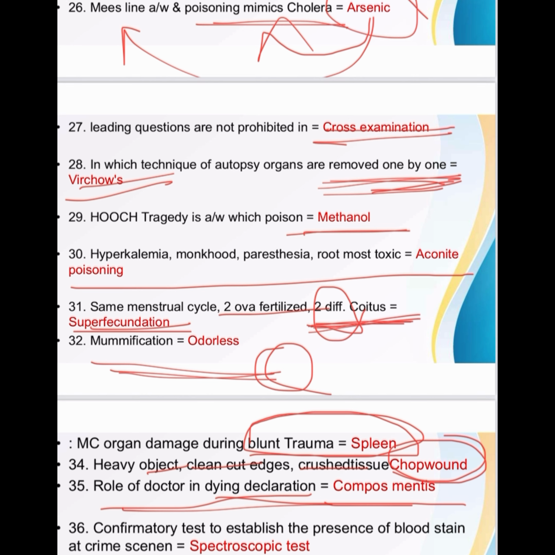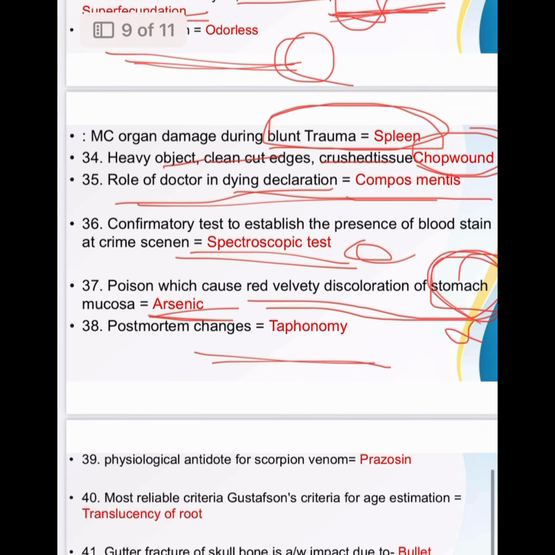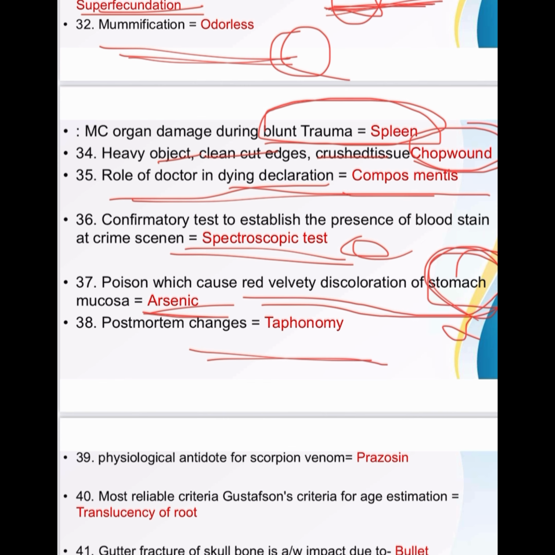Then confirmatory test to establish the presence of blood stain at a crime scene is the spectroscopic test. Then poison which causes red velvety discoloration of stomach mucosa is arsenic. Then study of post-mortem changes is called taphonomy. Then physiological antidote for scorpion venom is prazosin.